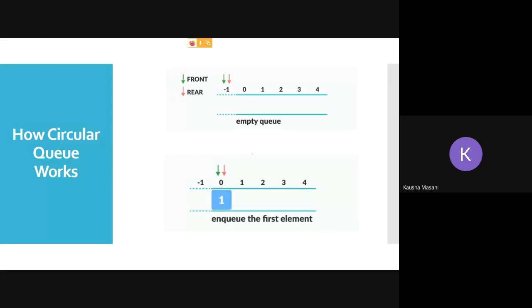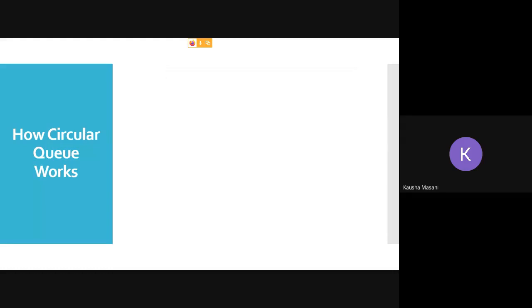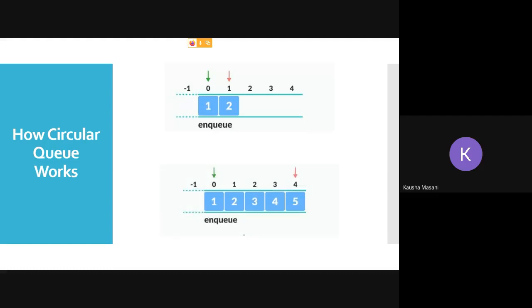Now we are adding the first element. So the rule remains the same. If you are adding it for the first time, then you have to increment both front and rear. Both of them are pointing at 0 right now. Now we are going for another NQ operation. Front you don't have to touch anymore. Front is always going to point at 0. NQ is going to increment your rear, and at whichever index the rear is pointing, you are going to add the element.